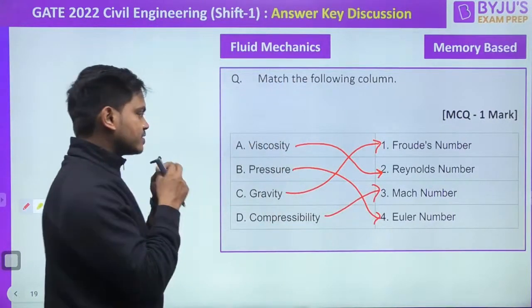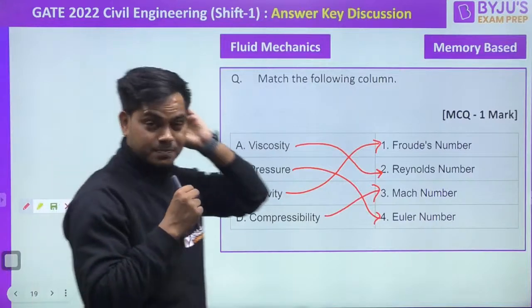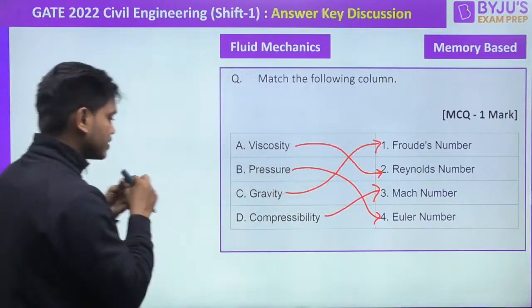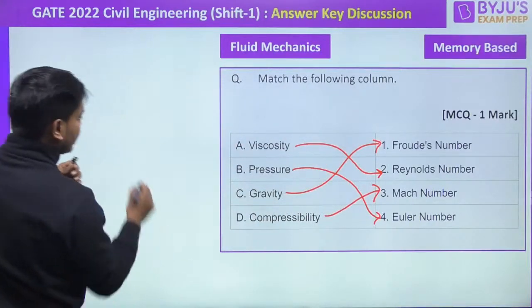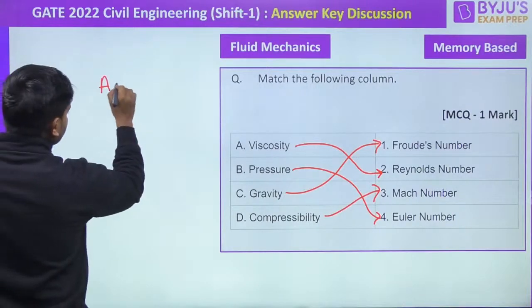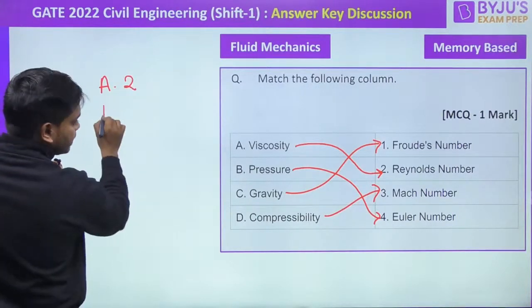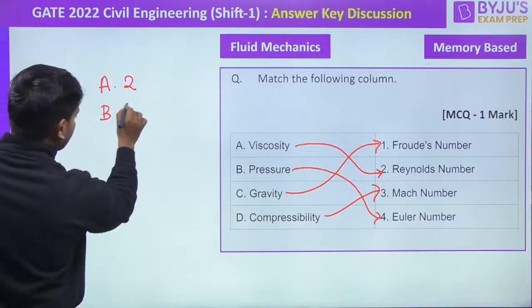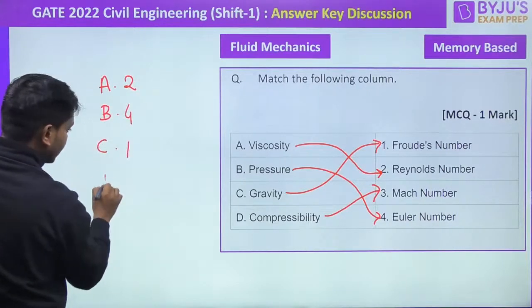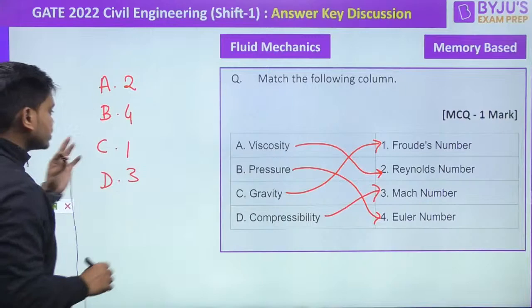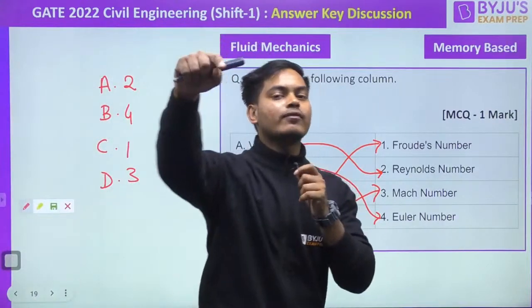So, we did not get the options, but the right answer it should have is this: A should be 2, and then B should be 4, and then C should be 1, and then D should be whatever is left out. So this should be the right option. I hope you have got this right answer.